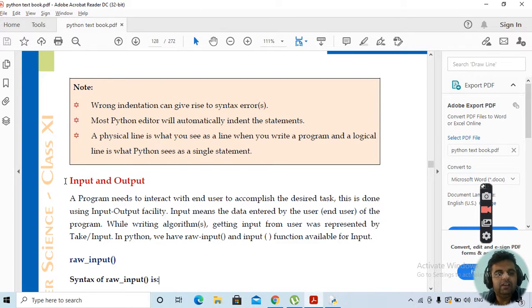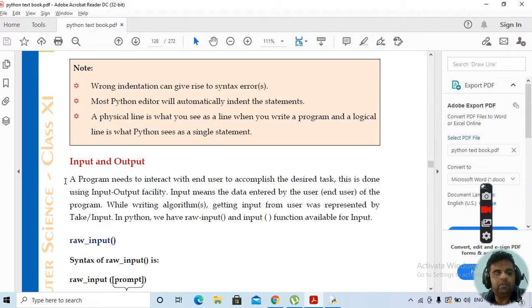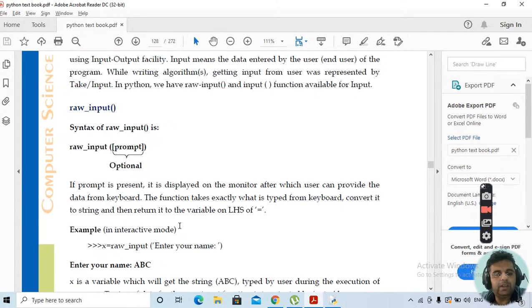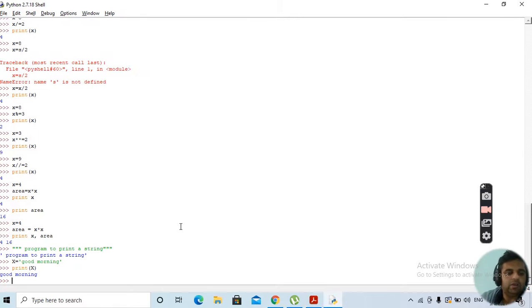Now, like in C++ we use cout statements for printing values, and cin for taking any input from the keyboard, the same is done in Python. We'll be using raw_input. Clear? Raw input. This is how inputs are taken from a keyboard. Let's take a look at an example. Suppose x is equal to raw underscore input, then we write down: enter the name of the student.